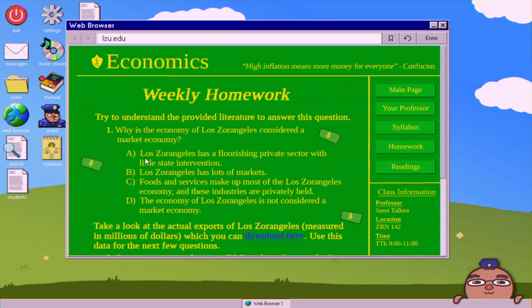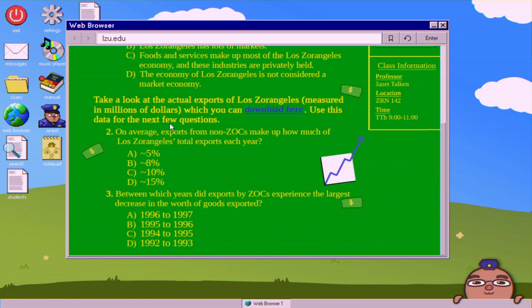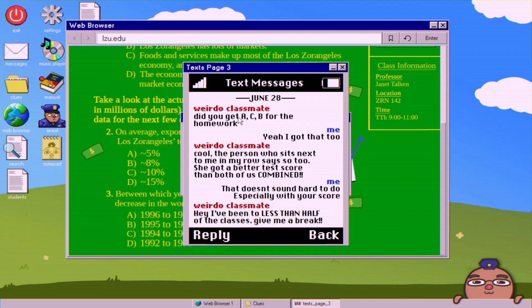So if we go to the homework, check out the answers here. Los Angeles has a flourishing private sector with little state intervention. So for economics, question 1, answer is A. And you can do some process of elimination here too, like if you see that one of these answers does not match up with what they said for whatever you get, then by process of elimination you know that it is not this class. But I'm going to go through all of them just to show you what it is anyway.